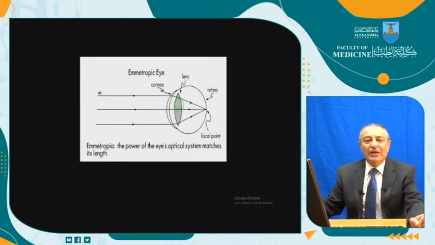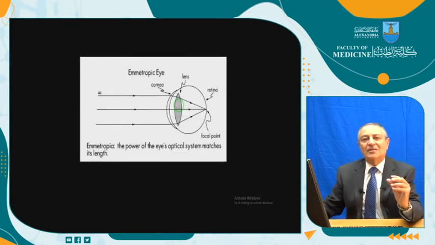Refraction is the bending of the light when it passes from one medium to another medium of different curvature, and this refraction depends on the curvature of the media and also on what we call the refractive index. What is the refractive index?